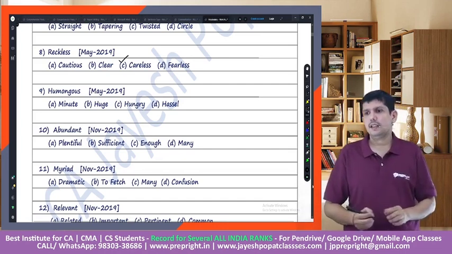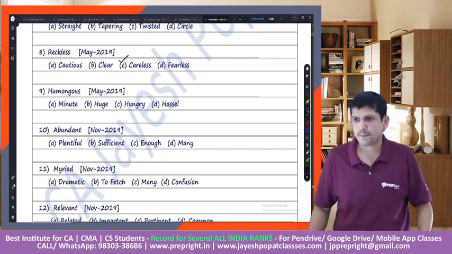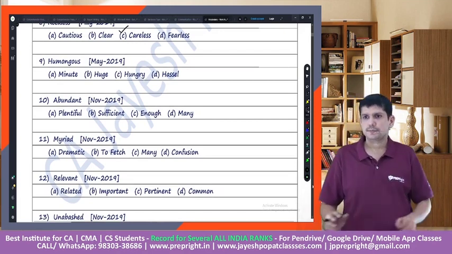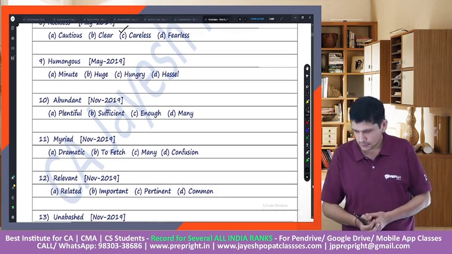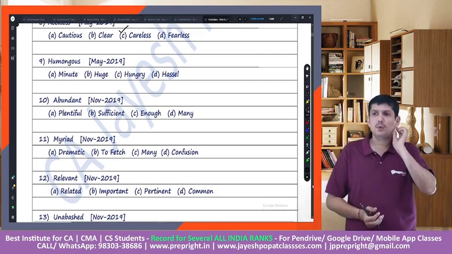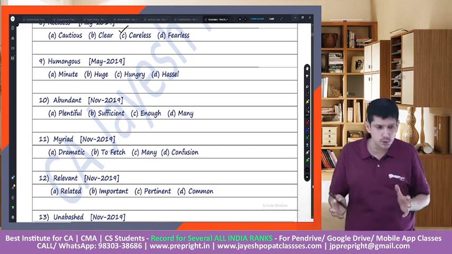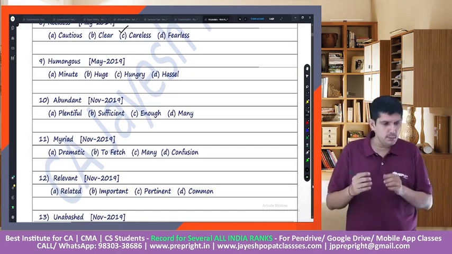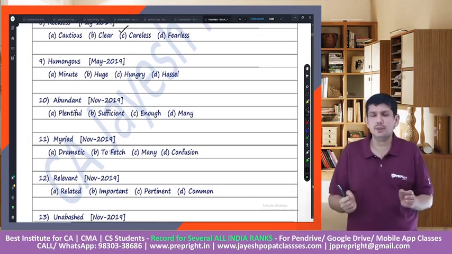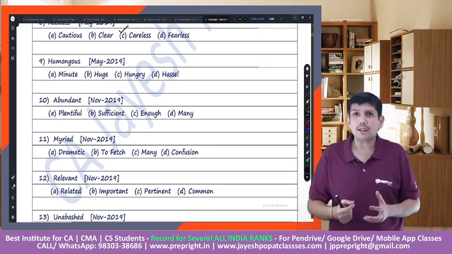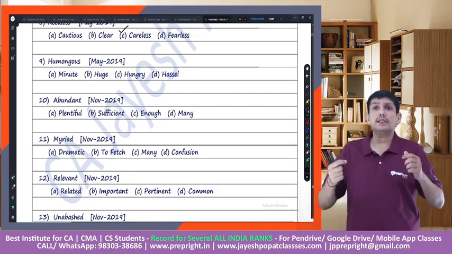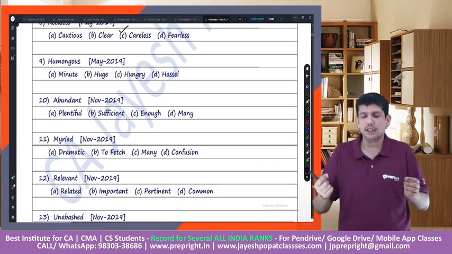Humongous, the next word is humongous. What do you mean by humongous? Humongous would mean huge, something which is huge. If it's really huge, like, let's say, our math syllabus is humongous, that would mean the syllabus is very large.